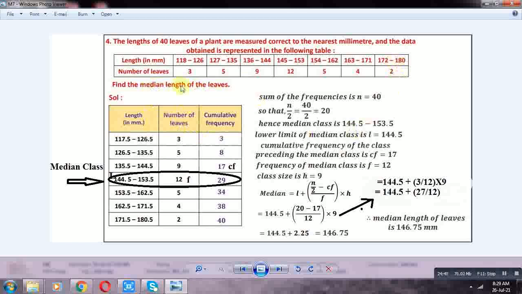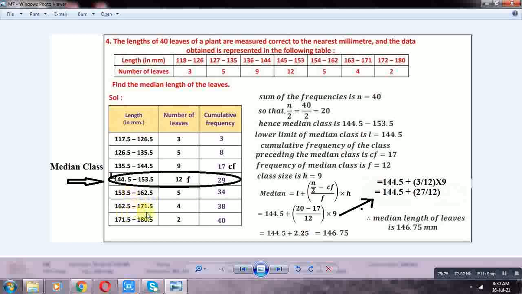Class intervals: 117.5 to 126.5, 126.5 to 135.5, 135.5 to 144.5, 144.5 to 153.5, 153.5 to 162.5, 162.5 to 171.5, 171.5 to 180.5. These are the class intervals. Corresponding frequencies: 3, 5, 9, 12, 5, 4, 2.